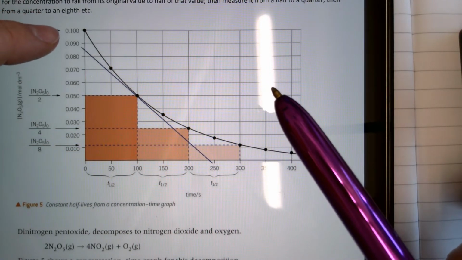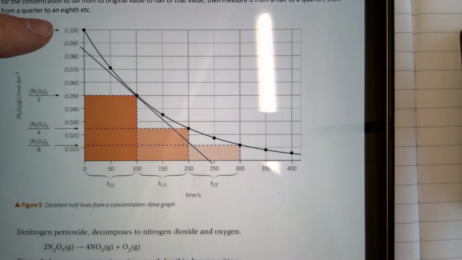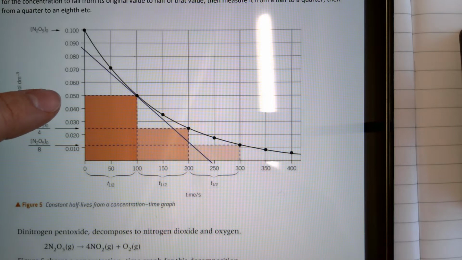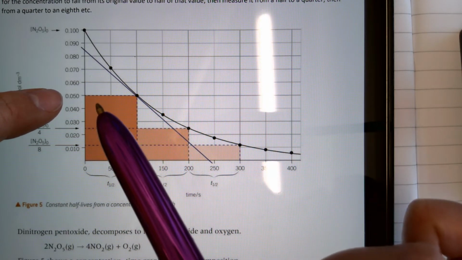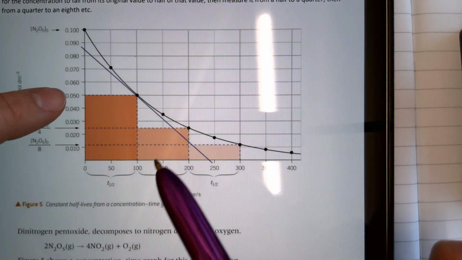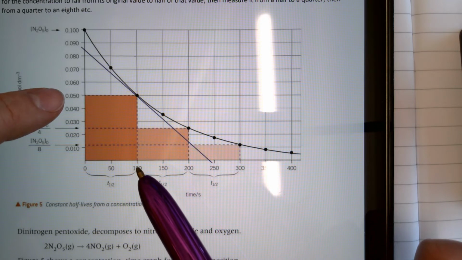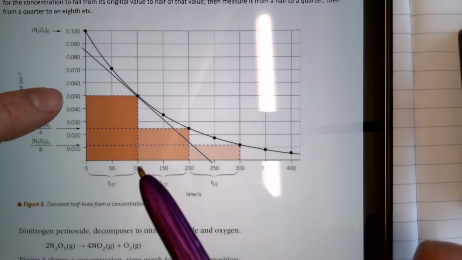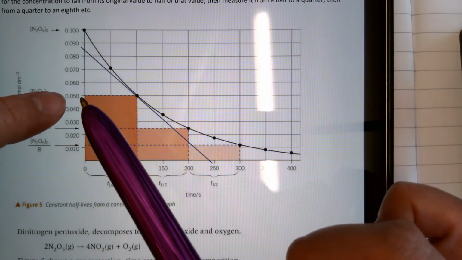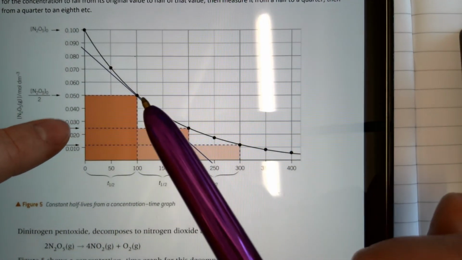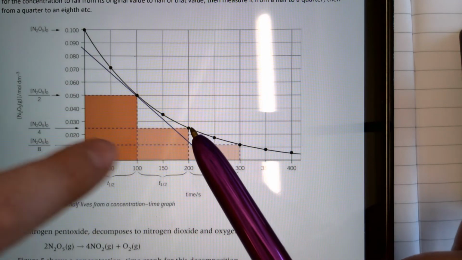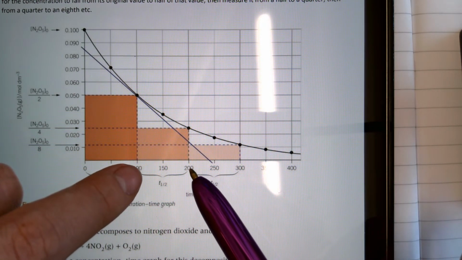I go here to my concentration. I see my starting concentration is 0.1. I then need to get half of the concentration, so half of 0.1 is 0.05. And I need to look at the time it took for that concentration to halve. So I'm starting here at 0, and it took 100 seconds for the concentration to halve. So my first t-half is 100 seconds. Now I'm starting here at 0.05. What's half of 0.05? 0.025. So I need to look and see how long it took to go from 0.05 to 0.025. And again, I can see that that took 100 seconds.